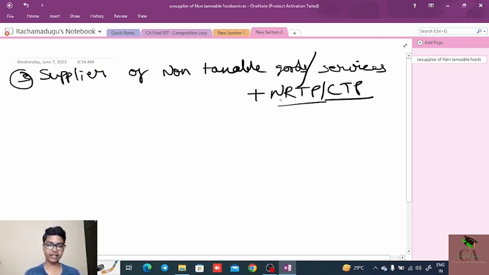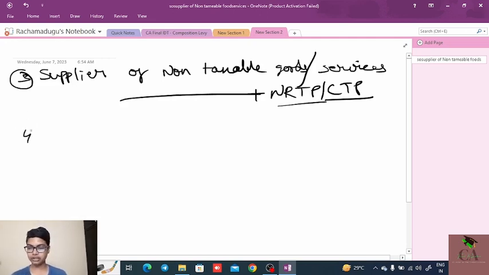NRTP means non-resident taxable person. The persons who are non-resident taxable persons are not eligible to take the composition scheme, and also a casual taxable person is not eligible to take the composition scheme. And suppliers of non-taxable goods or services are also not eligible.